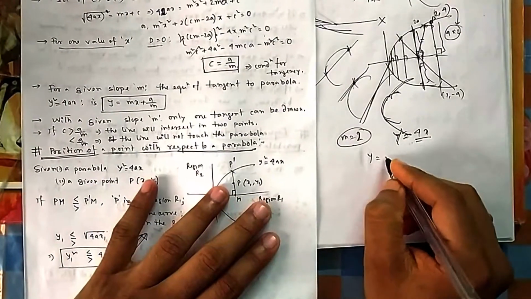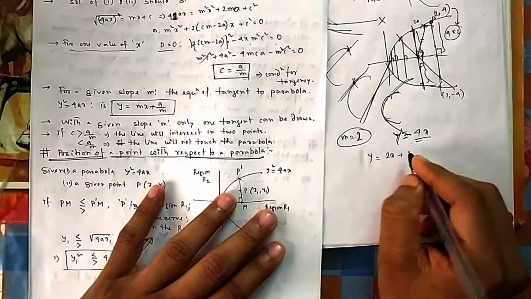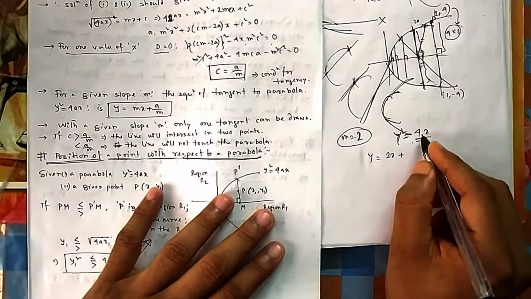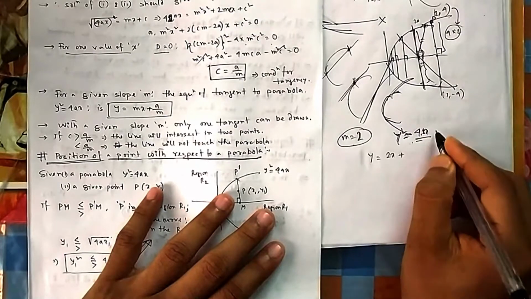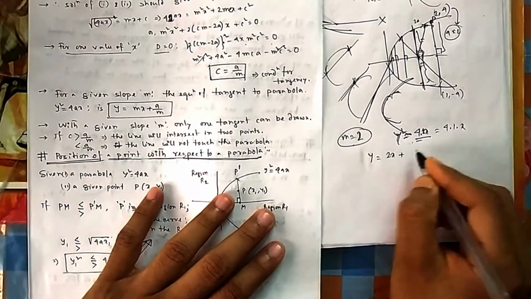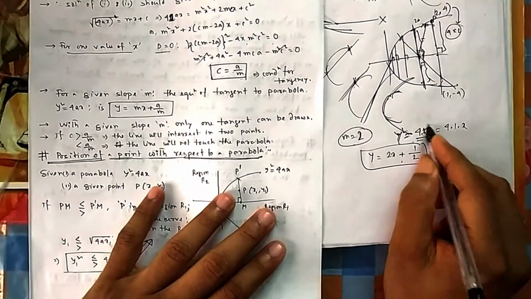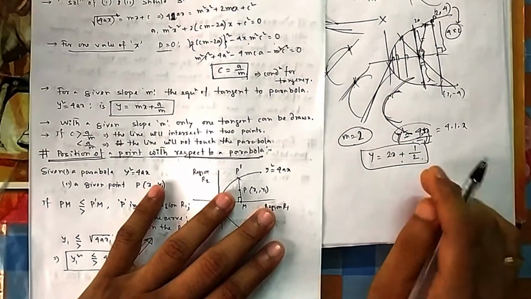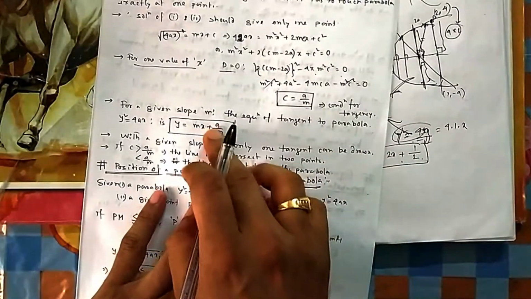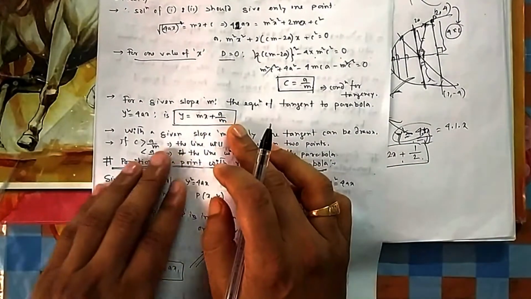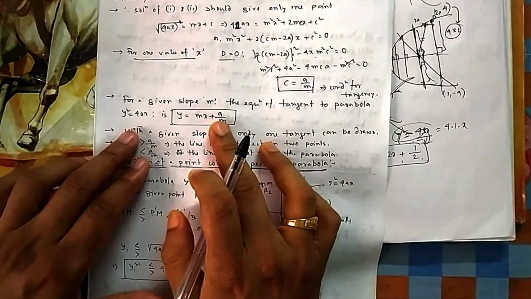So y equals mx plus c, where c equals a by m. What is a here? A is 1, since you can write 4 into 1 into x. So a by m is 1 by 2. So this is the equation of a tangent to this parabola, because it satisfies this condition.